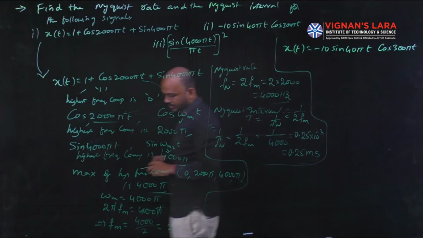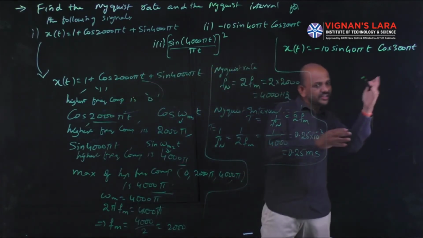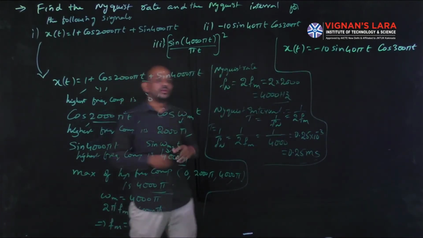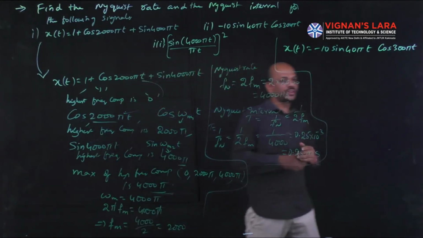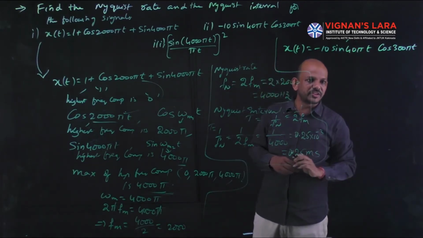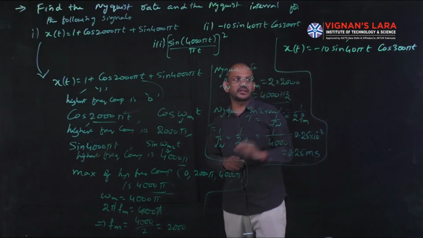We all know that multiplication of signals in the time domain is equal to convolution of their respective spectra in the frequency domain.